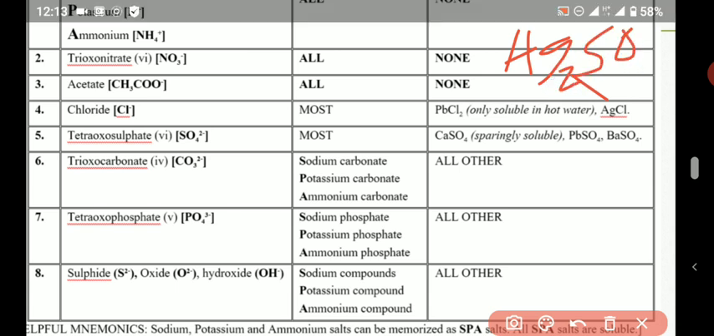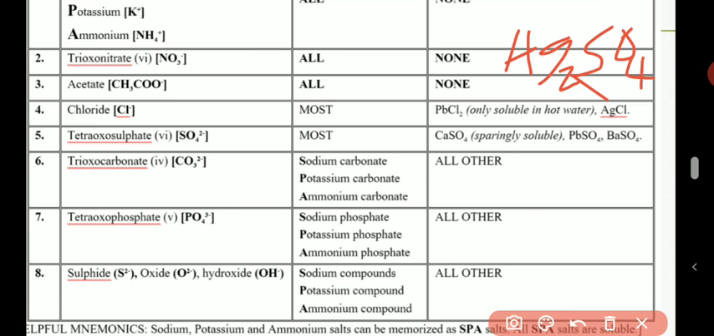Ag2SO4. That silver sulfate is also not soluble. So you see, silver chloride is not soluble, silver sulfate is not soluble, lead chloride is not soluble, lead sulfate is not soluble. Take note of that. So the only difference in solubility between sulfate and chloride that is an exception now is